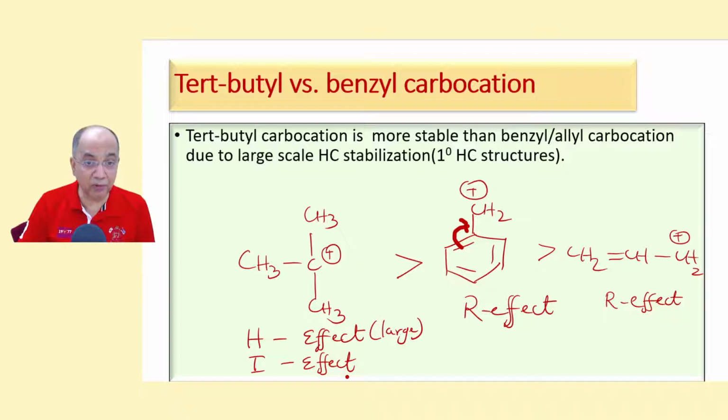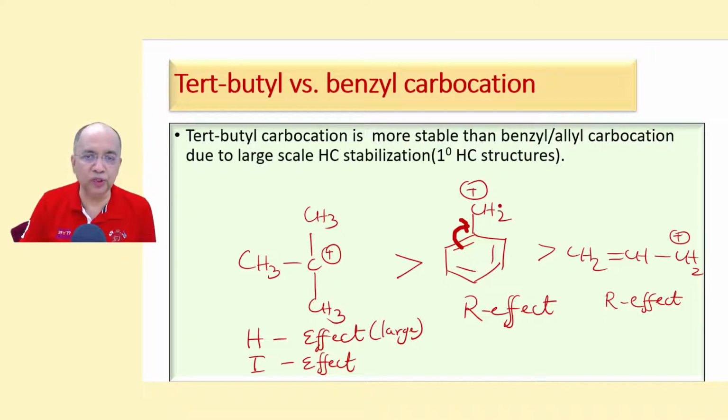And the number of hyperconjugation structures is 10. And here no doubt it is resonance, but the number is 4. This is 9 and moreover supplemented by plus I effect. Therefore, tert-butyl carbocation stability is much more than the benzyl carbocation.